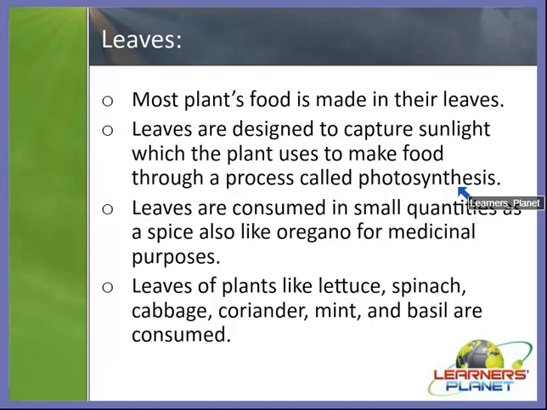And even leaves are consumed in small quantities as a spice, like oregano, also for medicinal purposes. So oregano is a very good spice, right, which is obtained from this part of the plant. And leaves of other plants like lettuce, spinach, cabbage, coriander, mint, and basil, known as tulsi, are also consumed, right?